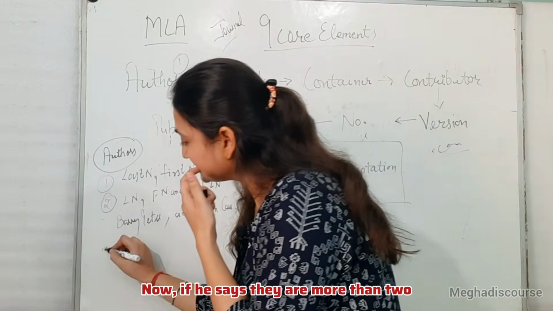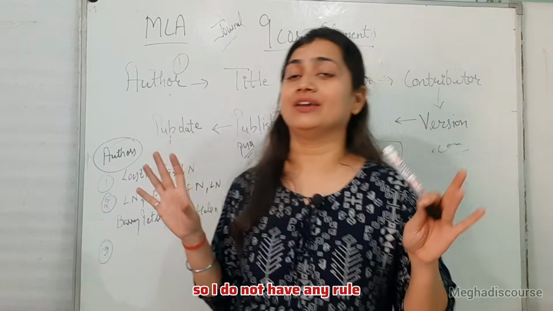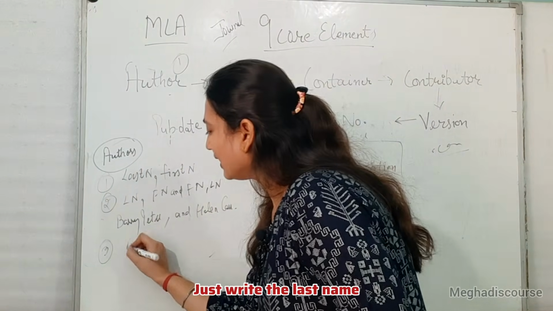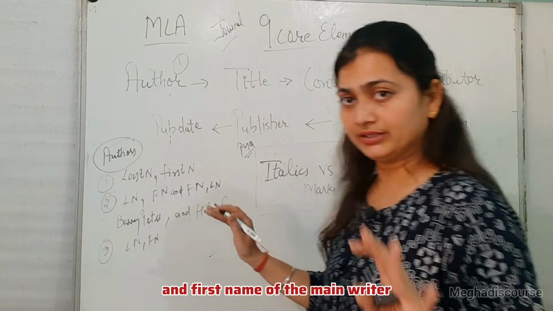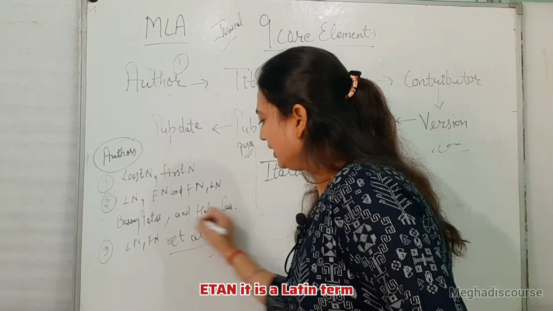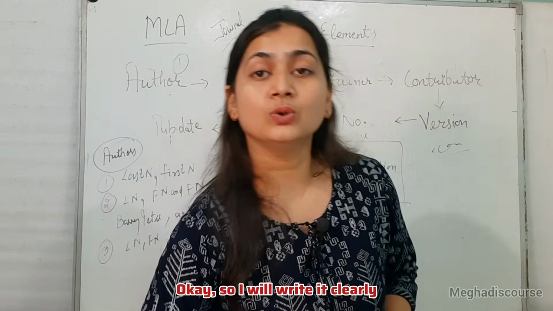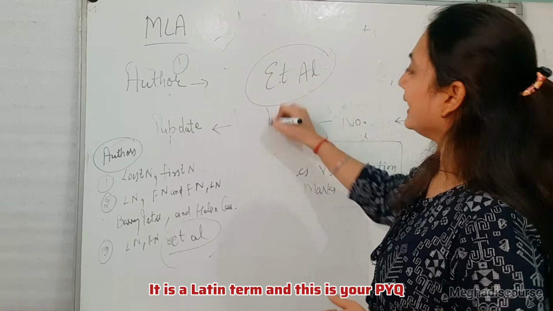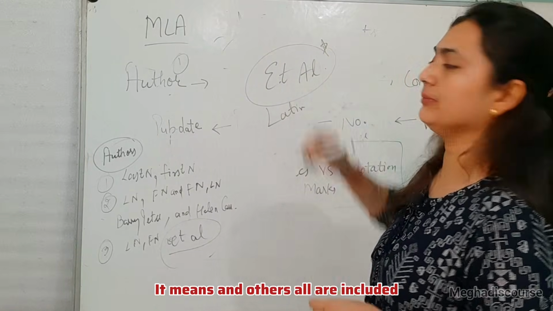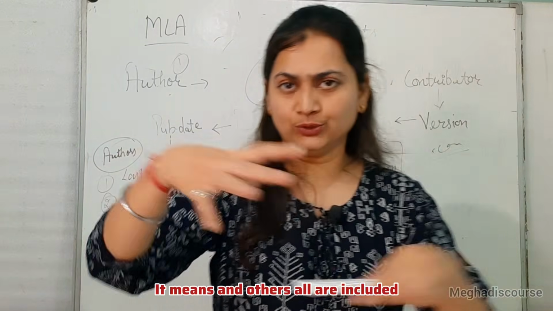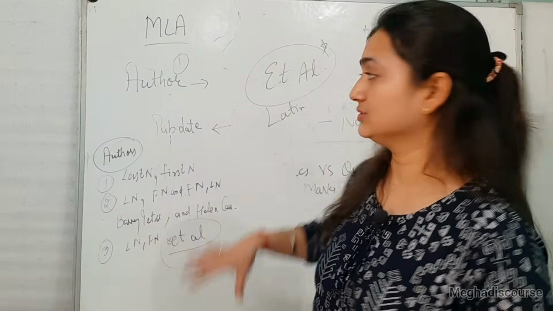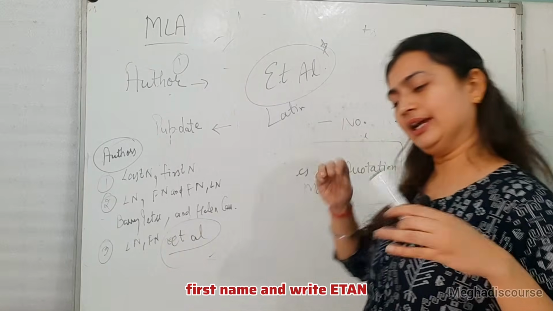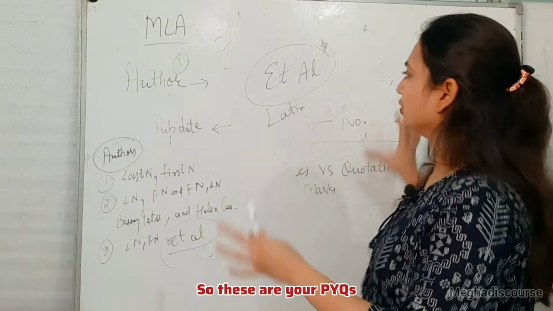Okay. Now if there are more than two authors, I do not have any rule. I cannot make a rule. Now what should I do? Just write the last name and first name of the main writer and write et al. It is a Latin term. So I will write it clearly: et al. It is a Latin term, and this is your PYQ. It means "and others." All are included. Then the main writers. So just write last name, first name and write et al. and finish the matter. Okay, so these are your PYQs.